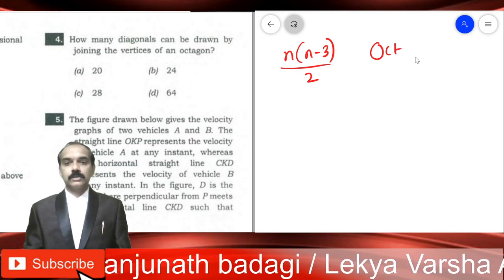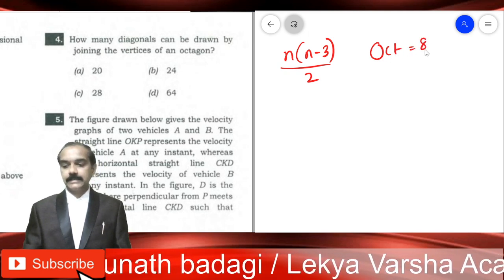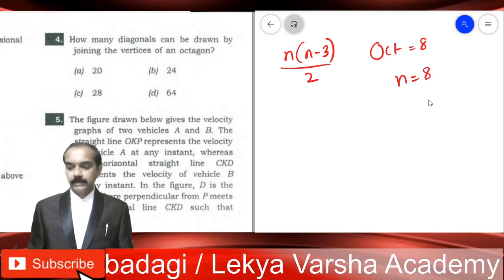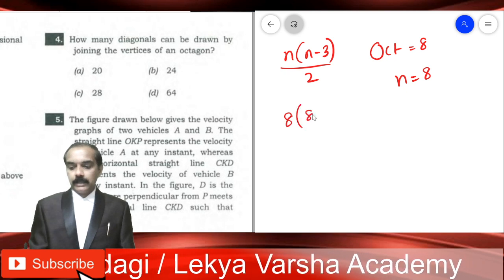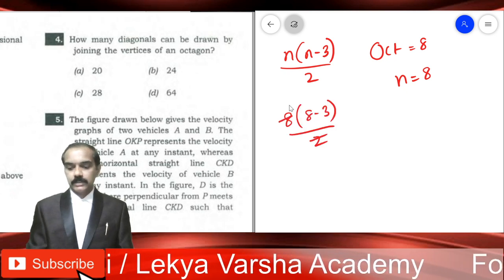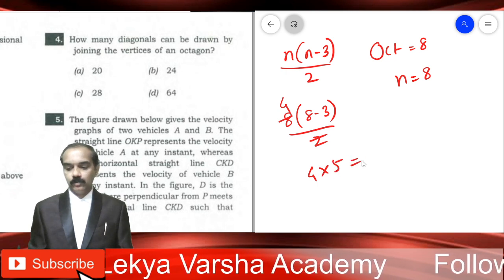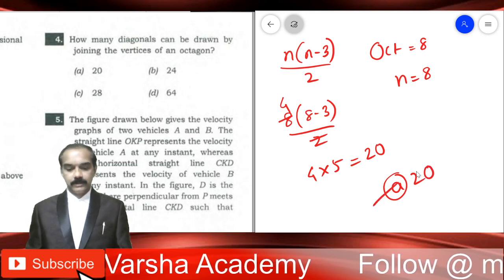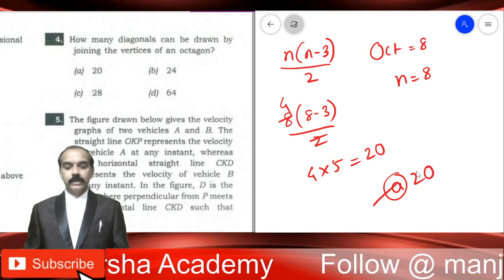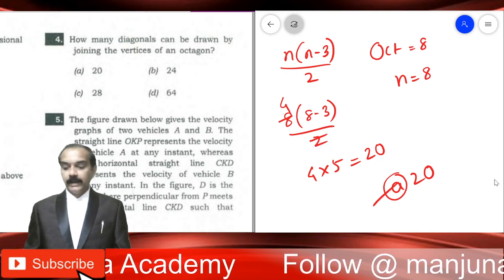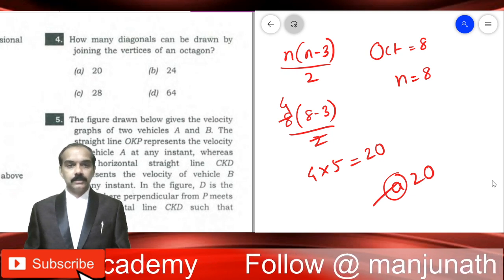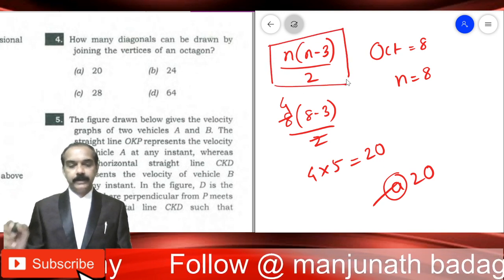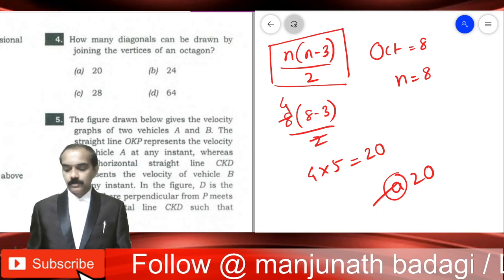And he is talking about an octagon. Oct means 8, an 8-sided figure. So n will take 8. So 8 into 8 minus 3 by 2. 2 fours are 4 into 5 gives you the final answer 20. So the first option, 20, is the correct answer. How many diagonals can be drawn by joining the vertices of an octagon? 20 diagonals we can draw. So this is the trick of the trade in this problem, right? Moving on to the next one.